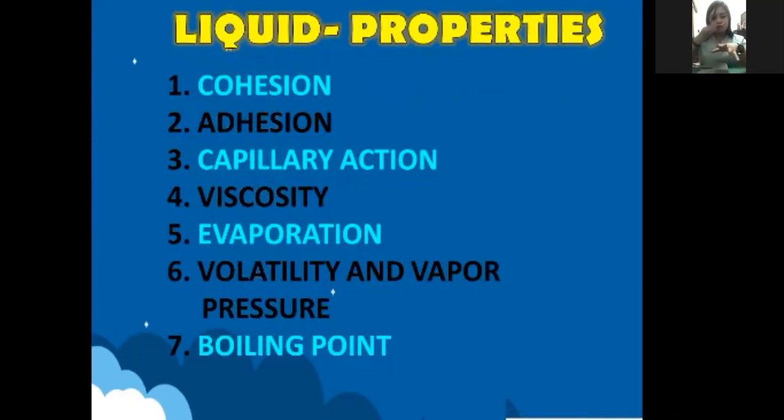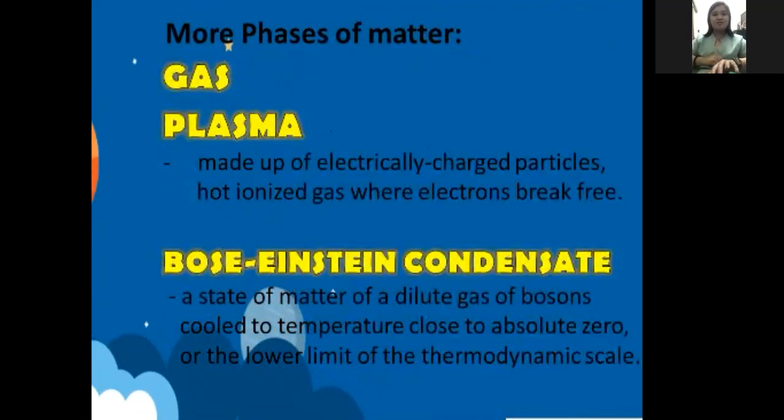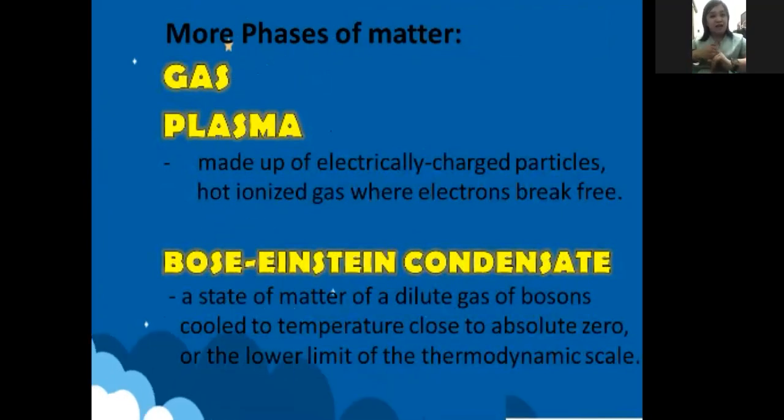And I know that you already had that in the previous years, right? And in your elementary days, but it's just a brief discussion. Okay, so this one will answer if really solid, liquid, and gas are the phases of matter. And as you can see, we have added phases. Okay, so we have the gas. Yes, we have also the plasma, and plasma is made up of electrically charged particles, hot ionized gas, where electrons break free. That is plasma.